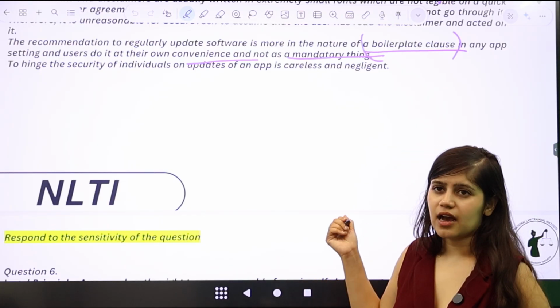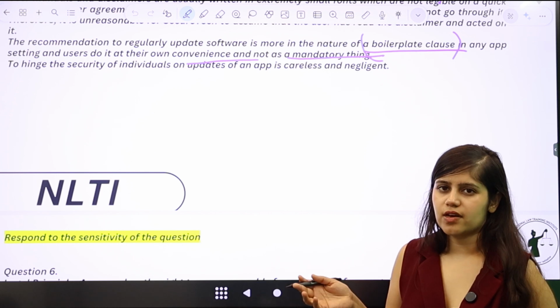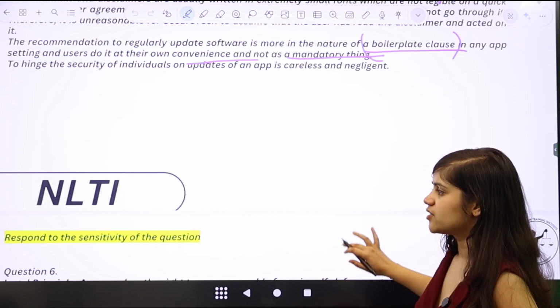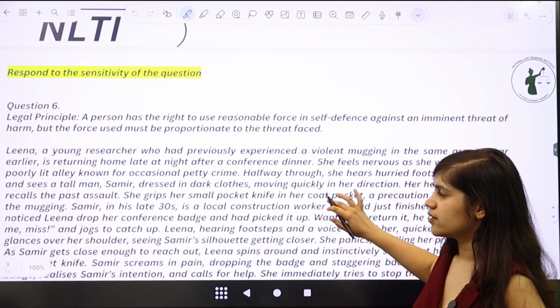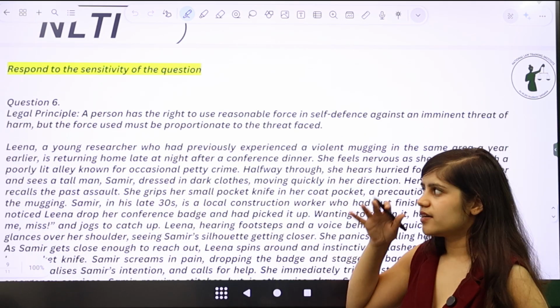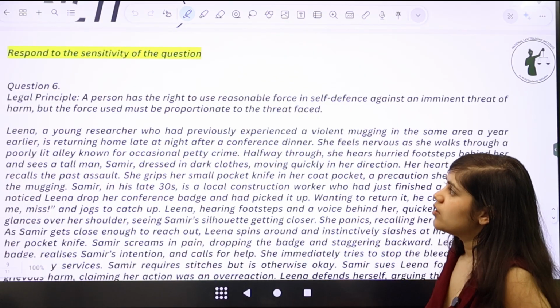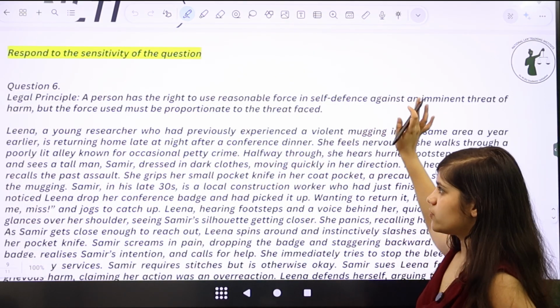And this is something that I have seen: a lot of videos on NLSAT, at least from other coachings, do not specifically address the kind of nuances that are required. And that's why it's very important for you to understand how you can better your marks in these questions. Now, just on the last part, this is the last question we are going to do.